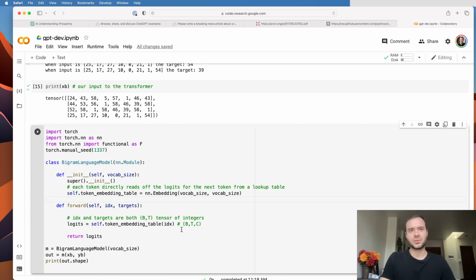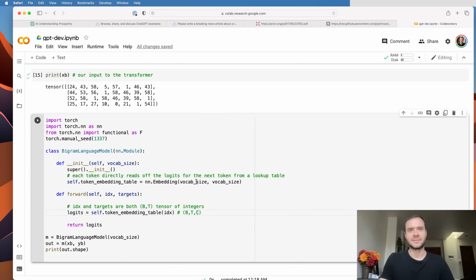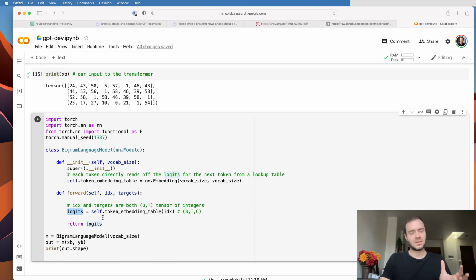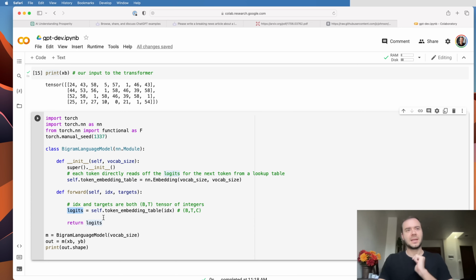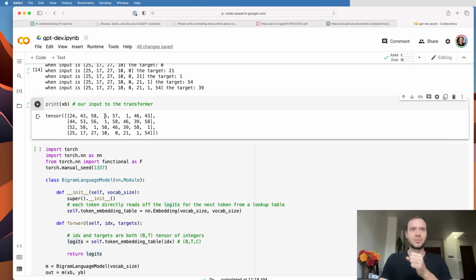And then PyTorch is going to arrange all of this into a batch by time by channel tensor. In this case, batch is 4, time is 8, and C, which is the channels, is vocab size, or 65. And so we're just going to pluck out all those rows, arrange them in a B by T by C, and now we're going to interpret this as the logits, which are basically the scores for the next character in a sequence. And so what's happening here is we are predicting what comes next based on just the individual identity of a single token. And you can do that because currently the tokens are not talking to each other, and they're not seeing any context, except they're just seeing themselves.